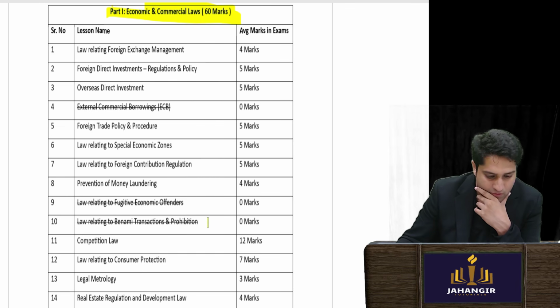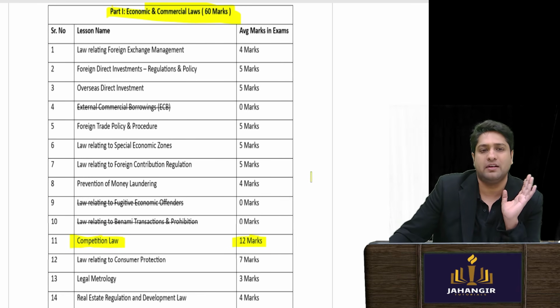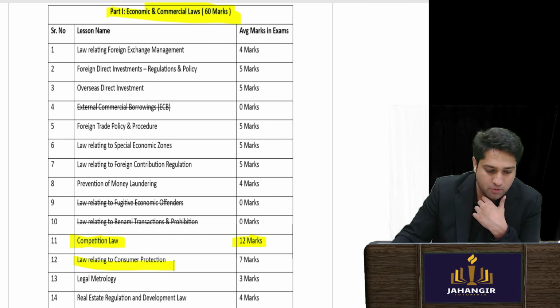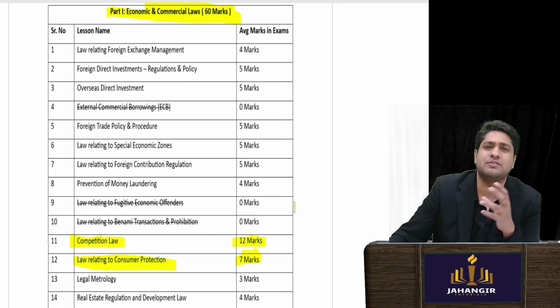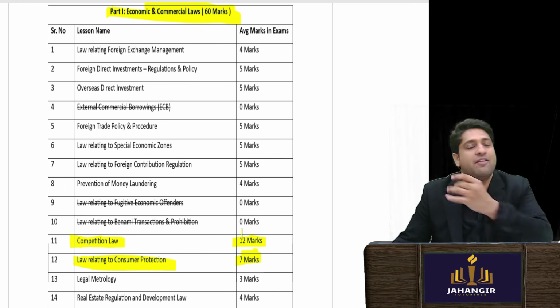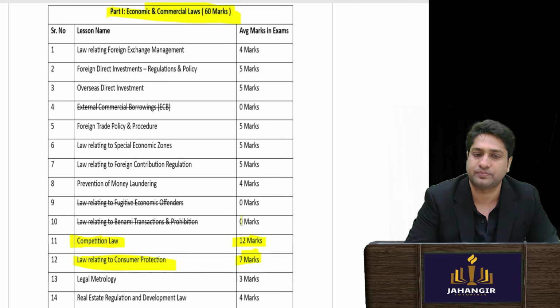Obviously yes. One chapter, which is the Competition Act, will always be asked for 12 to 15 marks. So this is the most important. Next we can also see consumer protection, because you can expect some situational questions out here. Rest all the chapters have an average of 4 to 5 marks that they are asking. This is the 60 marks weightage.